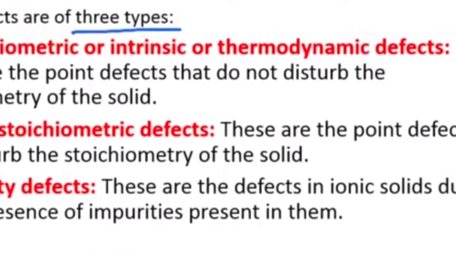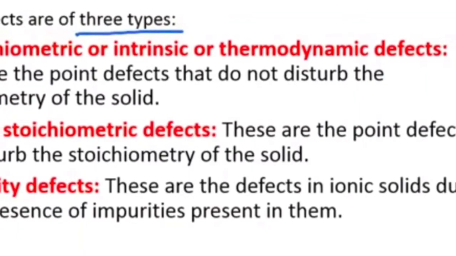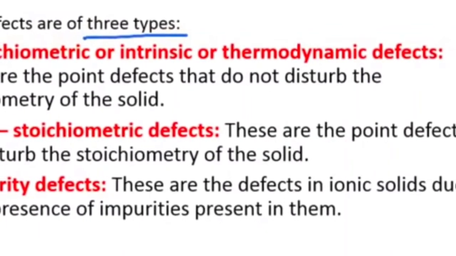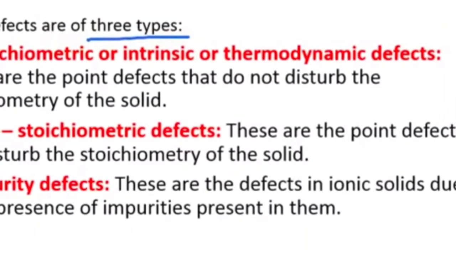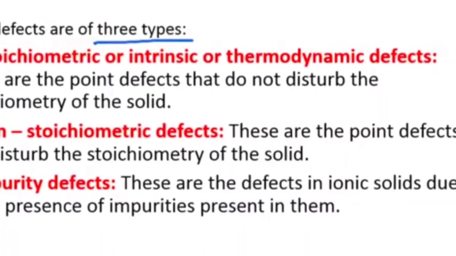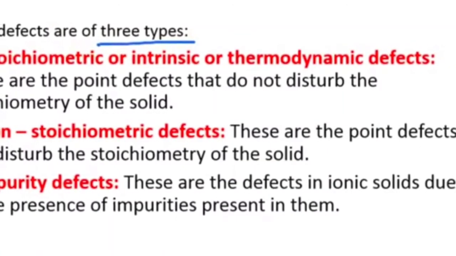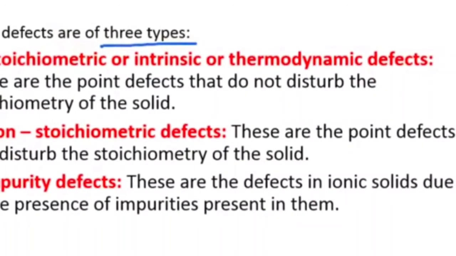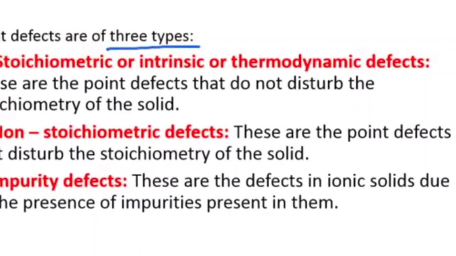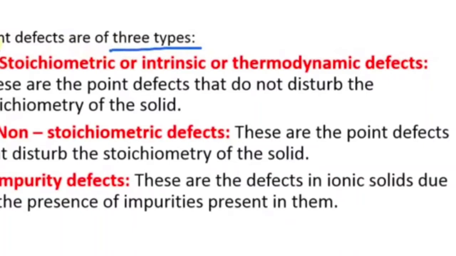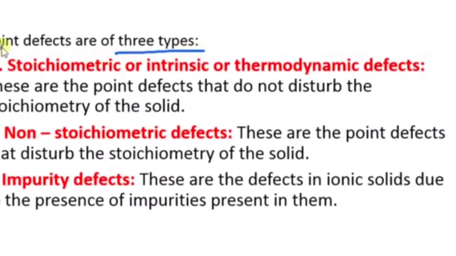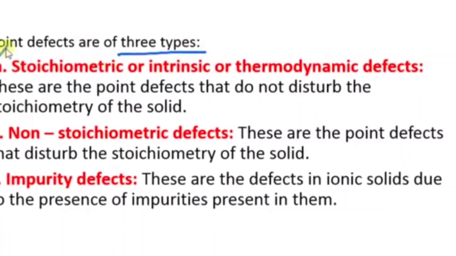Point defects are of three types. First is the stoichiometric, or intrinsic, or thermodynamic defect. These are the point defects that do not disturb the stoichiometry of the solid. They never change any structure or the shape of the crystal. Second is the non-stoichiometric defect. These are the point defects that disturb the stoichiometry of the solid, meaning it will change the shape, points, or constituent particles.